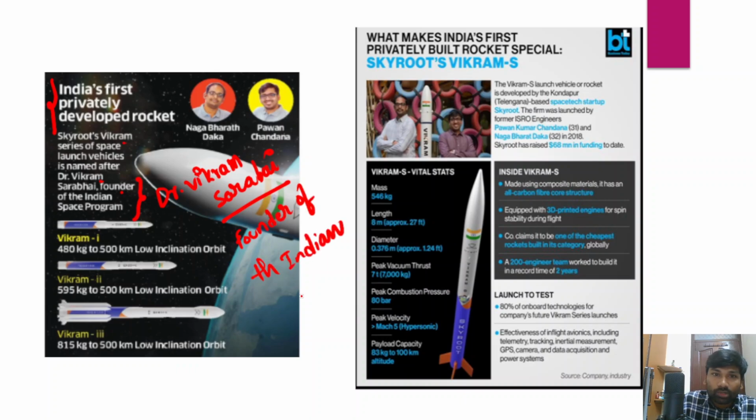So this space launch vehicle is named after Dr. Vikram Sarabhai, and it has 3 stages: Vikram 1, Vikram 2 and Vikram 3. Okay, so these are 3 stages, and it is a solid fuel rocket.